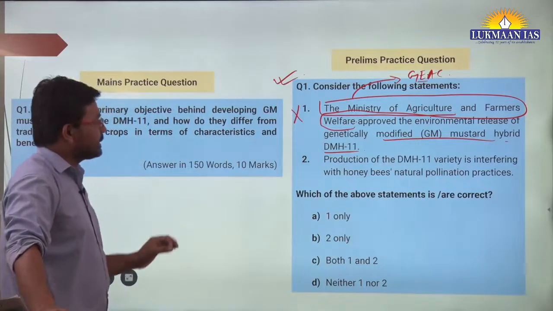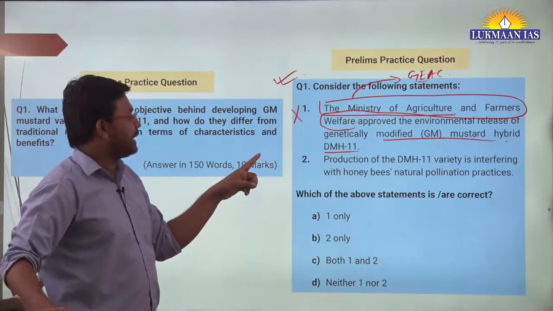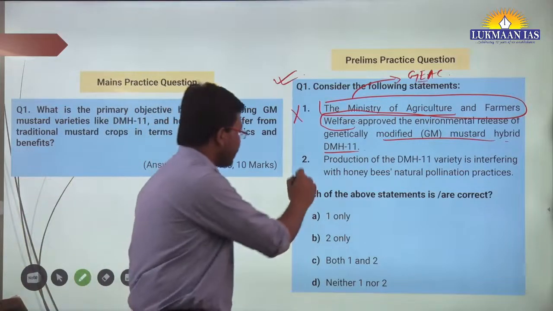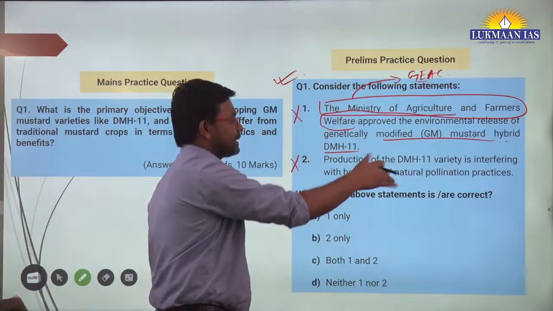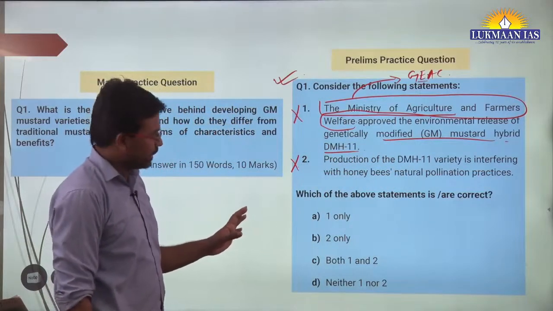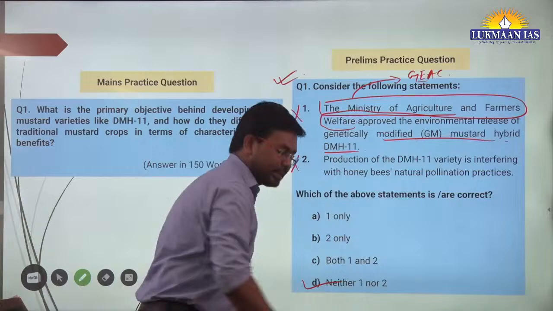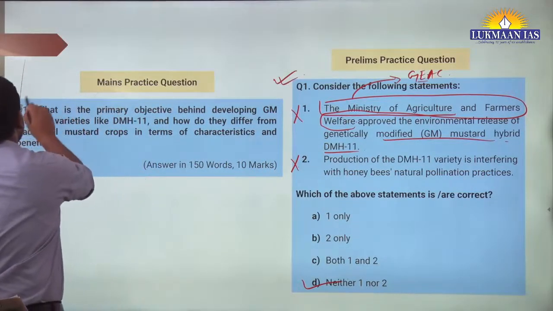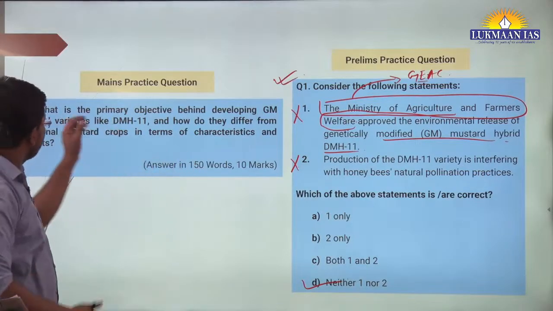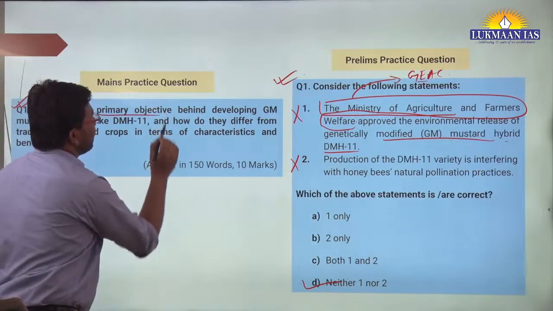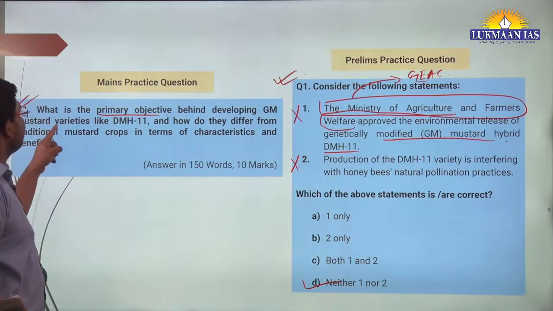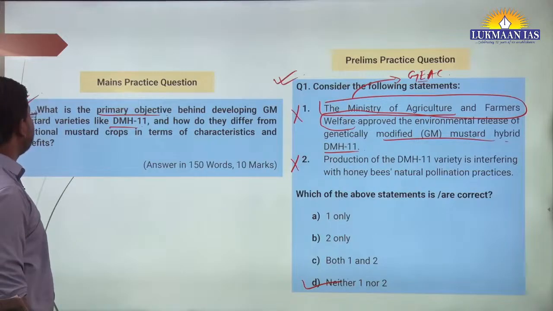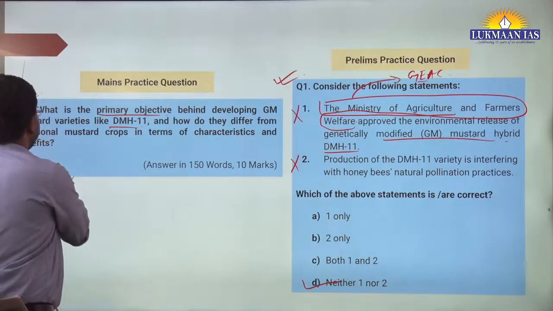Second statement says production of DMH11 variety is interfering with honeybees' natural pollination practices. This is not right. So neither one nor two is the right answer in this case. Then we have one question for the mains exam. This question is also important. It says, what is the primary objective behind developing GM mustard varieties like DMH11, and how do they differ from traditional crops in terms of characteristics and benefits?